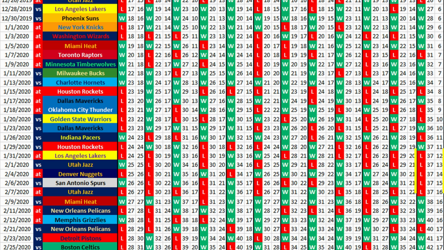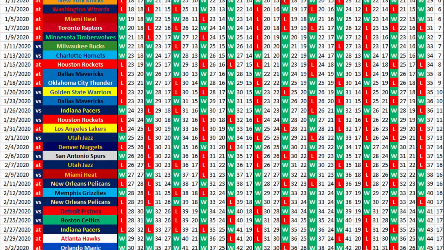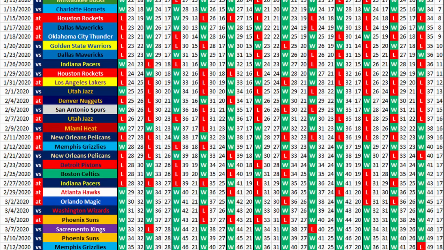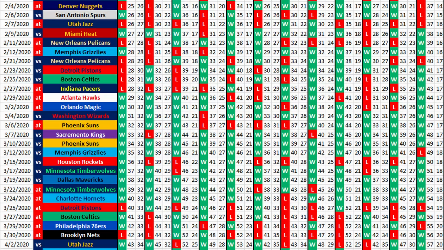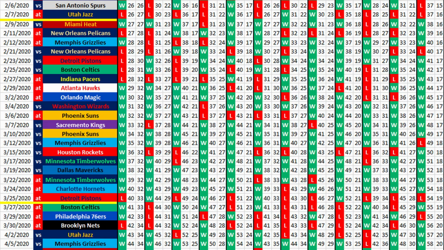Here on the far right, Portland was 37-11, then they ended up 37-16. And that was, of course, the simulation where Portland won 60 games. But right after that stretch, Portland has one of the easiest 30-day stretches that I've ever seen for any team, and that starts on February 9th with the Miami Heat. And we're just going to run through these teams.